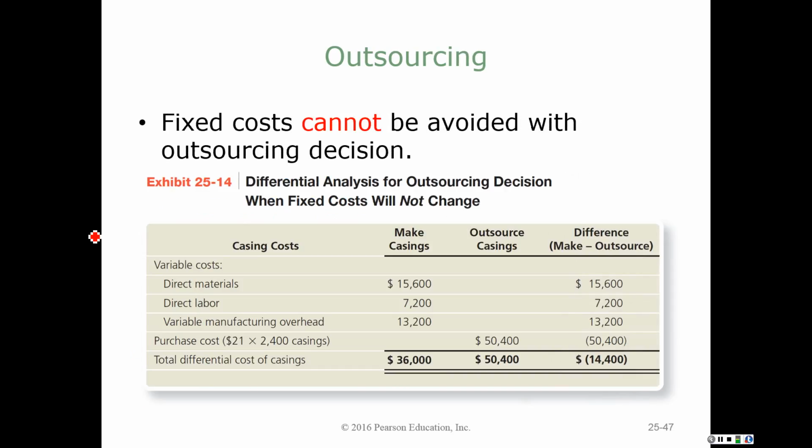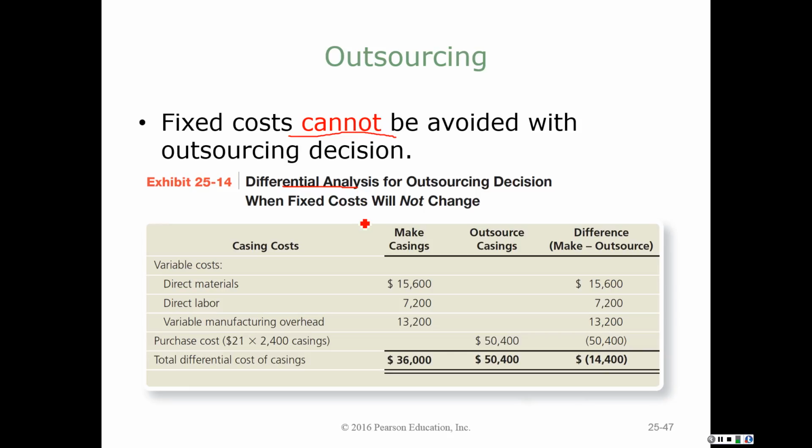Okay, so let's look at two different examples with SmartTab, assuming that they want to consider outsourcing the casing that goes around their tablets. If there is a situation where fixed cost cannot be avoided when we outsource, then remember, in our differential analysis we only want to look at those costs that are relevant.